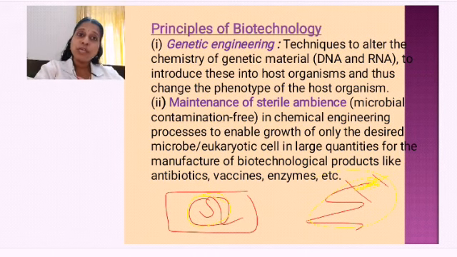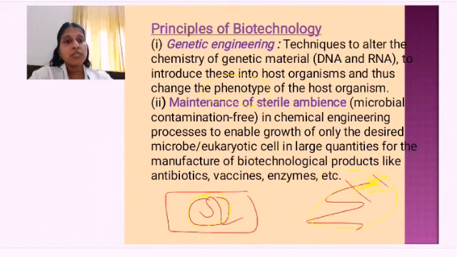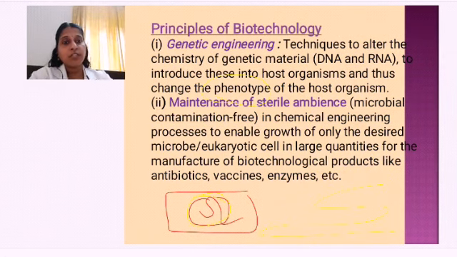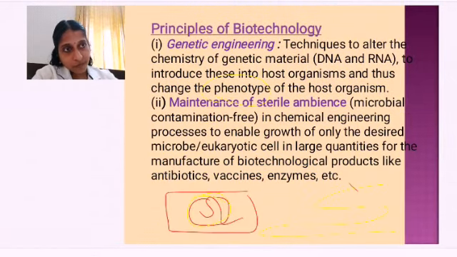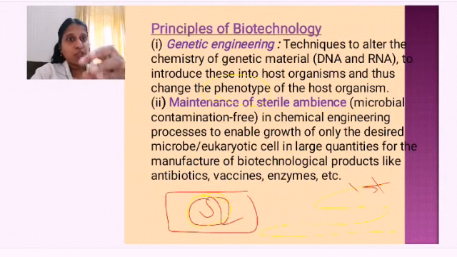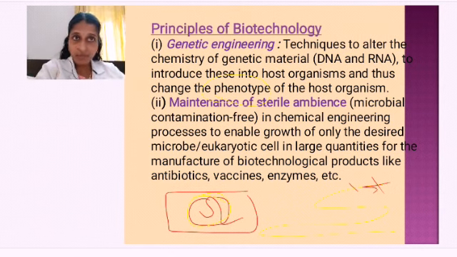So, now will the phenotype change or not? The phenotype, the external character, can change. Like if I want to produce a dwarf variety, the gene which is coding for dwarfness is introduced into this DNA. Now, if I introduce this gene and make a plant, then that will be dwarf in nature, which was not previously present.